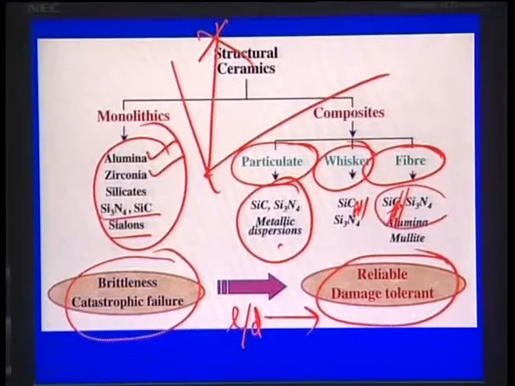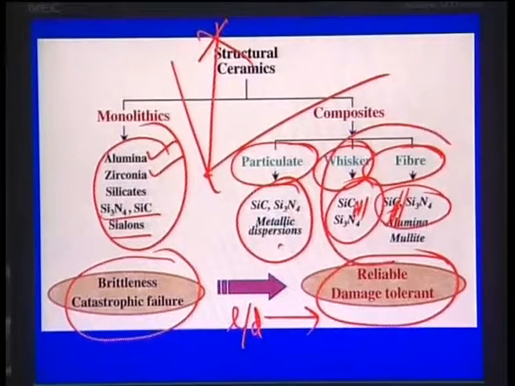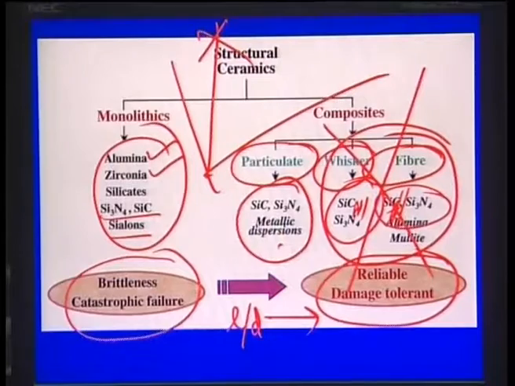So these are examples of particulate, fiber or whisker reinforced composites. The more you go to the right, the more toughness you can achieve in the fibers and whiskers. However, for biomedical application, as I said, fibers and whiskers are generally to be avoided. Therefore, you are left with particulate reinforced composites, where you can have metallic dispersions in a ceramic matrix.